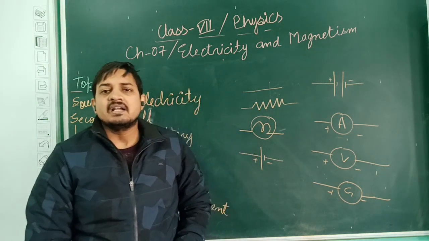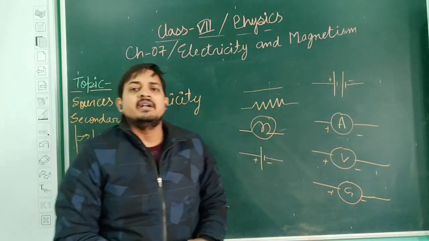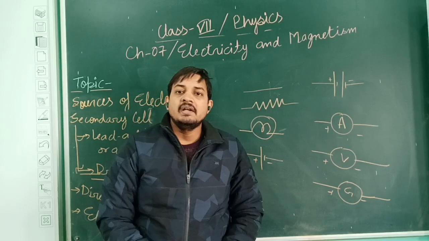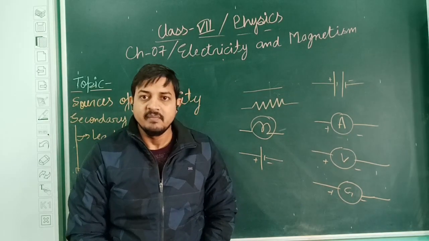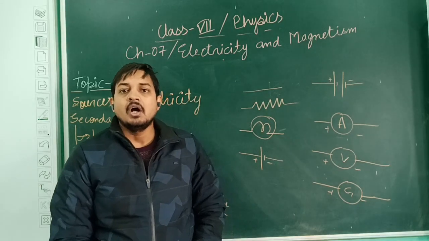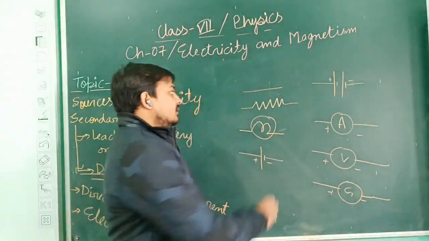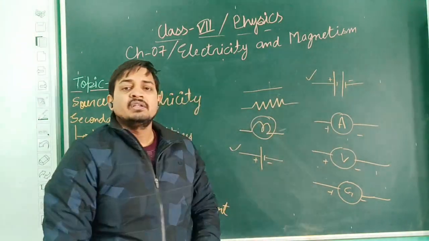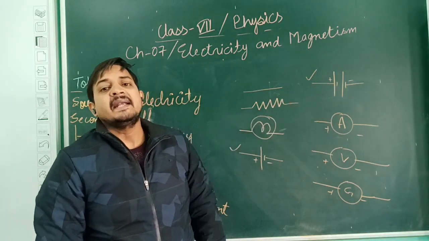So what is an electrical circuit? An electrical circuit is the closed path through which current is flowing. In many places the same definition is given: an electrical circuit is the combination of active and passive elements. What is an active element? All the elements which store energy, like a cell and a battery, are known as active elements.